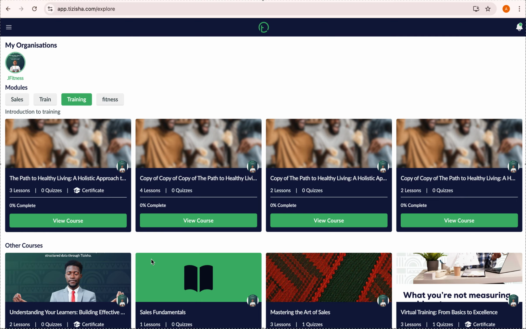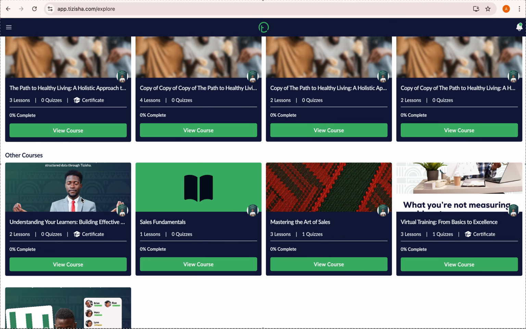Then we have the courses. On the courses, you can see we have these course cards. On the course cards, you're able to see the thumbnail for the course, the course name, and the number of lessons in the specific course. You can see whether it has quizzes or not, and if it has been configured to offer certificates upon completion, you should be able to see that on the course cards.